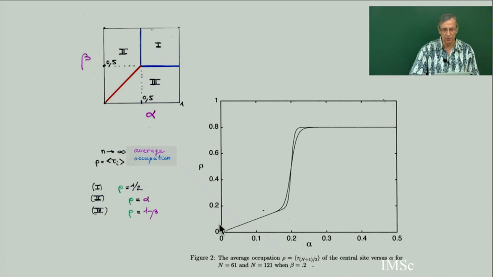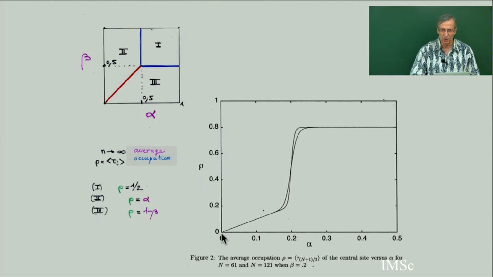So here we are with a strip of 100 cells, and I'm taking the average occupation numbers in the middle of the strip, and here beta equals 0.2. So this is the value of beta. You fix beta at 0.2, and you start to increase alpha. So I am in this diagram, I am here, at 0.2. And in this diagram, what is the behavior of rho when you increase alpha? When alpha touches the red line, which means when alpha equals 0.2, then there is a phase transition. So here you see it.